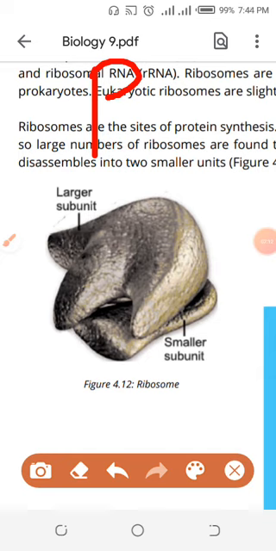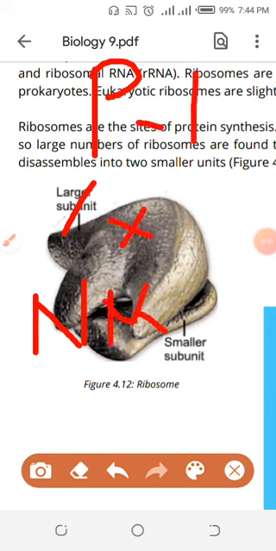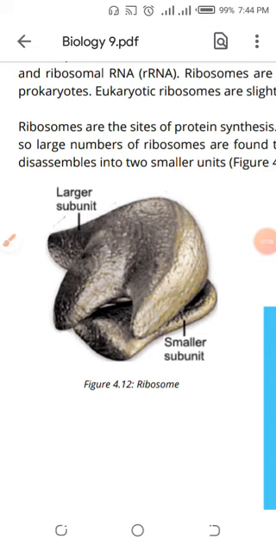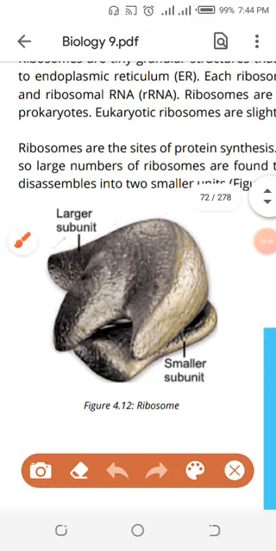So already I have told the difference between the prokaryote and the eukaryote. Students, I will repeat this information. The prokaryote is without a nuclear membrane. In the eukaryote, the nuclear membrane is present. So that is the difference here. In the prokaryote, ribosomes are present, in the eukaryote, ribosomes are present, but in the prokaryote the size of the ribosomes will be smaller.